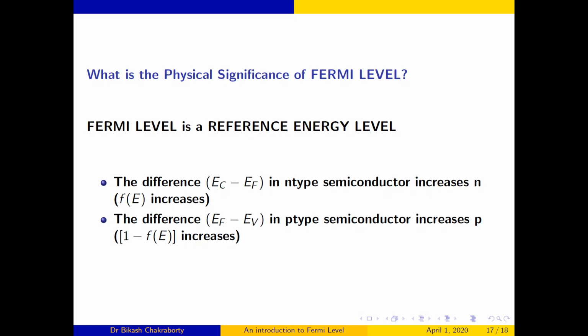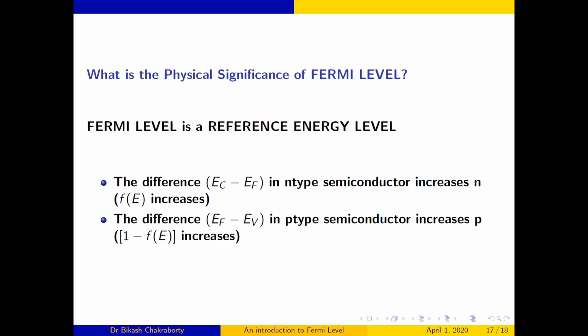And the difference EF minus EV in p-type semiconductor increases the concentration of holes, that is p, because 1 minus f(E) increases as EF minus EV increases. So at last I can say that the Fermi level is a reference energy level.